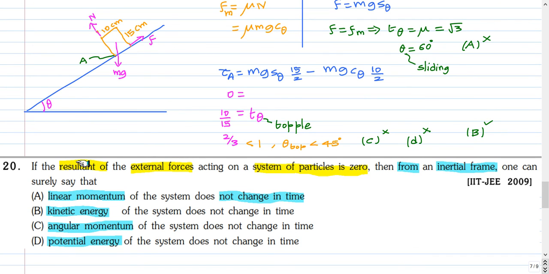This is the next question. If the resultant of the external forces acting on a system of particles is 0, then from an inertial frame one can surely say that A, linear momentum of the system does not change with time, B, kinetic energy of the system does not change, C, angular momentum does not change with time, D, potential energy does not change with time. You can pause and attempt this question.